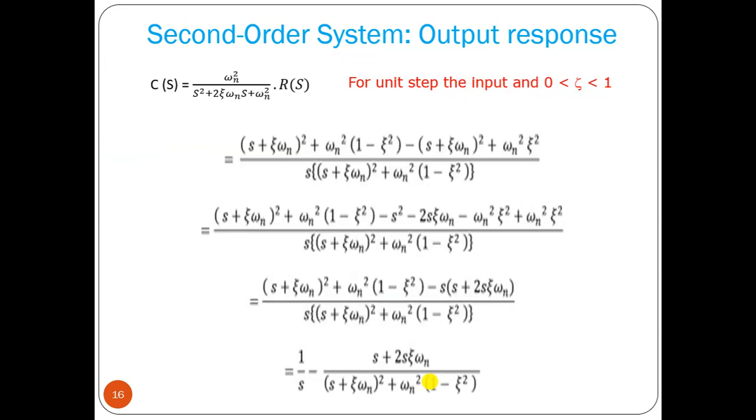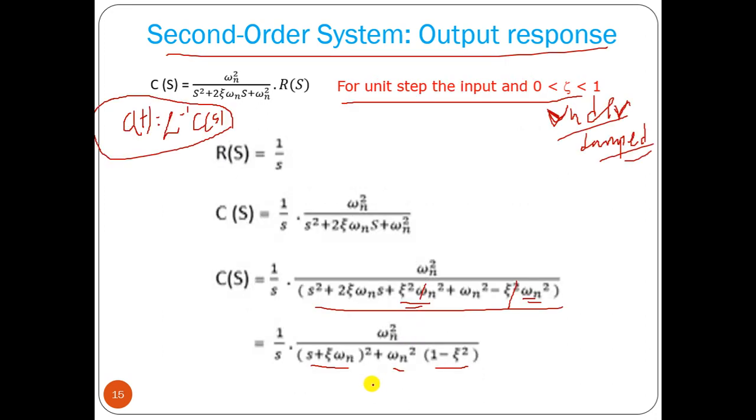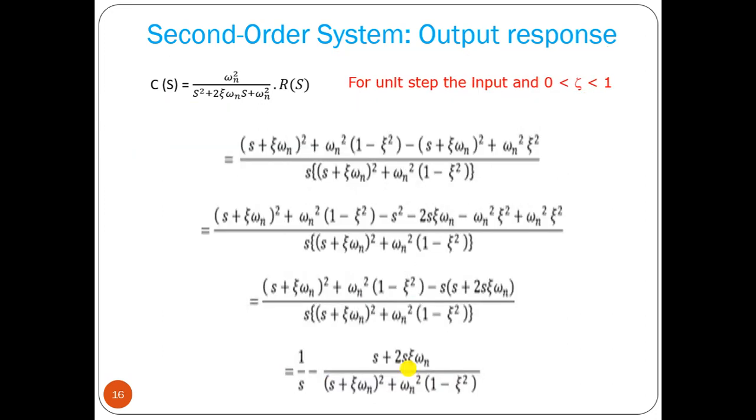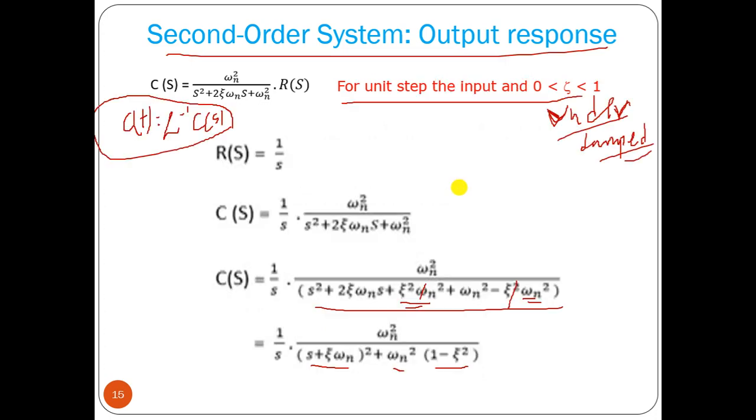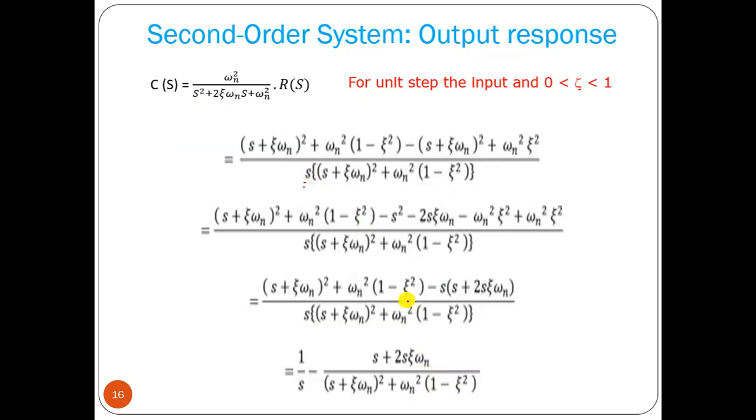Here we have the 1 by s multiplication, that's why this s is here. So this is the factor we are getting here, and at the top numerator we have s plus 2 zeta omega n.